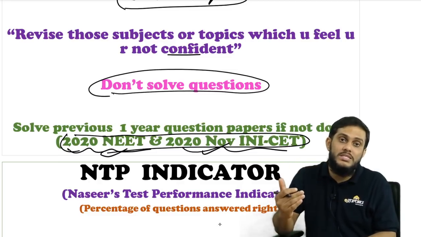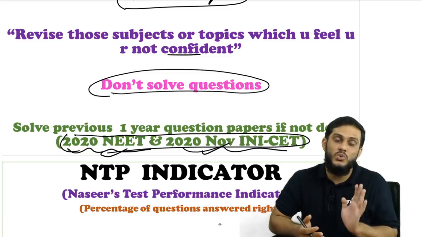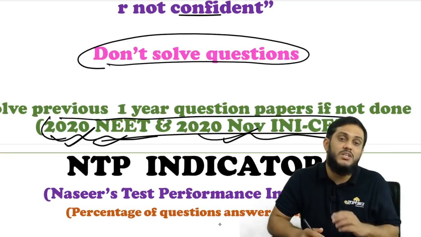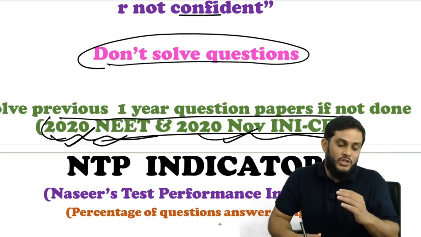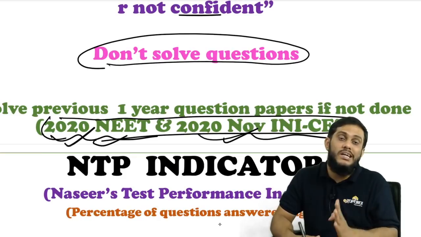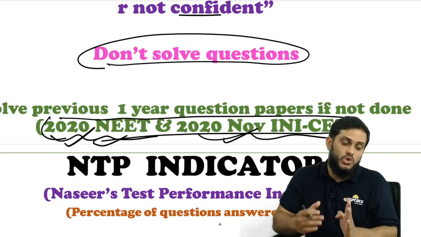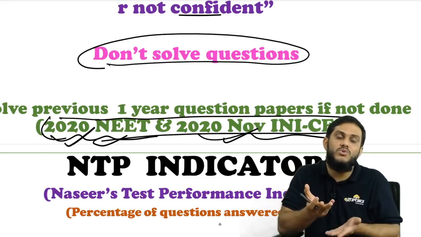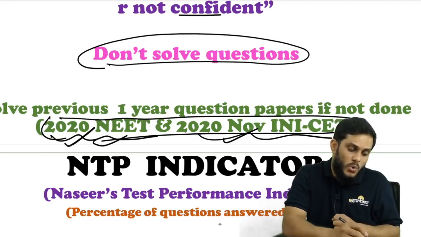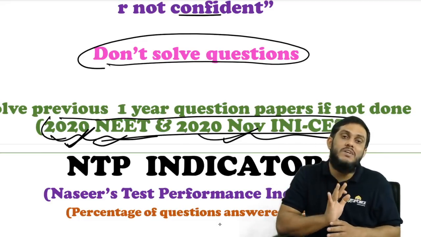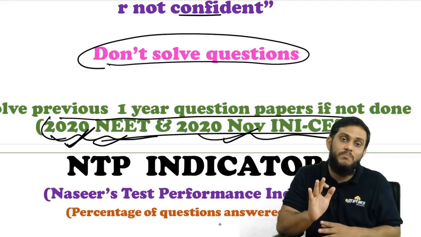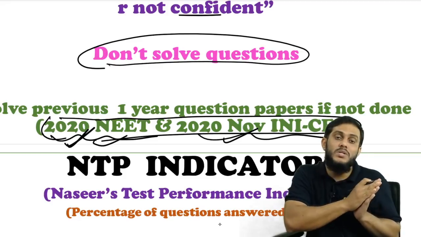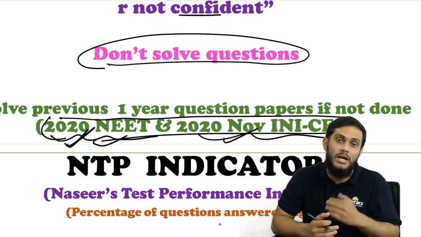You should not go to the exam without solving these two papers, 2020 NEET and 2020 November INICET, because 2020 NEET was completely based on the clinical pattern, and students got 300 questions in 3.5 hours and didn't get enough time. So students complained a lot. That's why this time the National Board of Examinations has reduced the number of questions from 300 to 200. So this exam will be similar to the previous year's NEET exam. The only difference is that the questions are reduced.